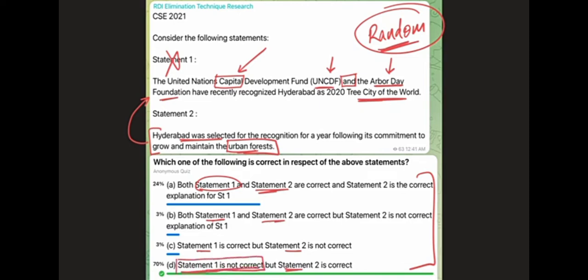So statement second is not required at all, right? Because the only option that talks about statement 1 being incorrect is delta. So whether statement 2 is correct or incorrect is immaterial. The answer to this question is delta.